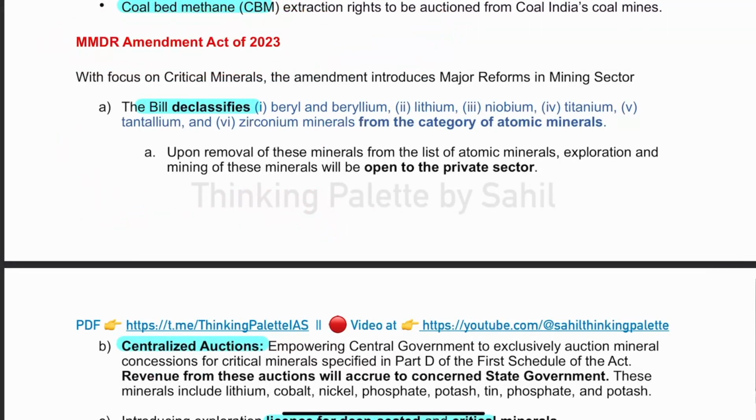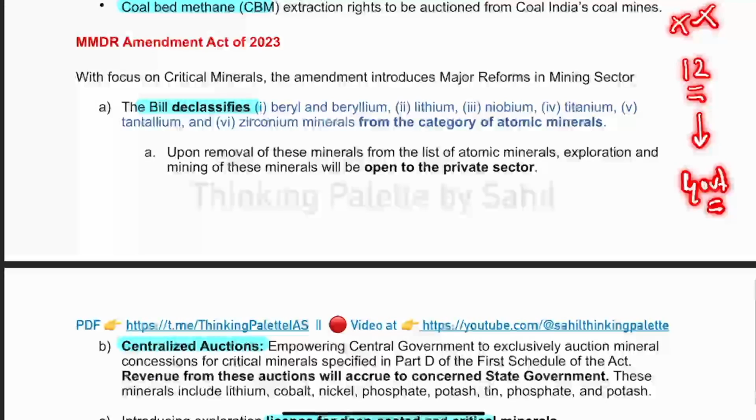Number one, first of all, beryl and beryllium, lithium, niobium, titanium, tantalum, zirconium. So basically, guys, there were 12 atomic minerals, and these 12 atomic minerals can only be mined, can only be exploited by government. Private sector is strictly not allowed for the atomic minerals.